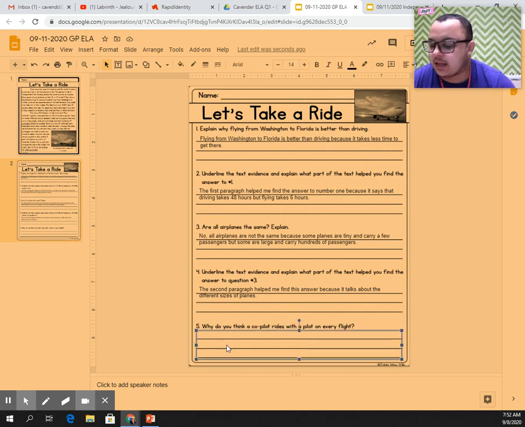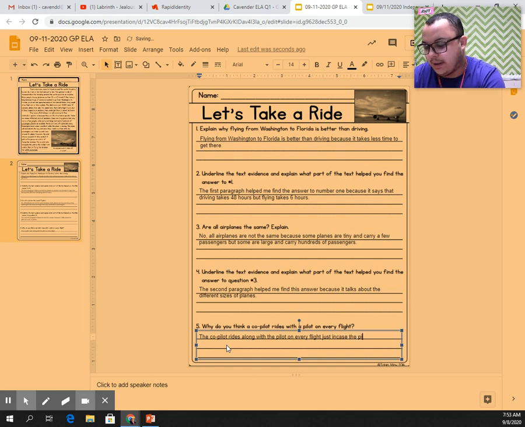So I'm thinking the co-pilot rides along with the pilot on every flight just in case the pilot gets tired and needs someone to fly the plane. We need somebody to fly the plane.